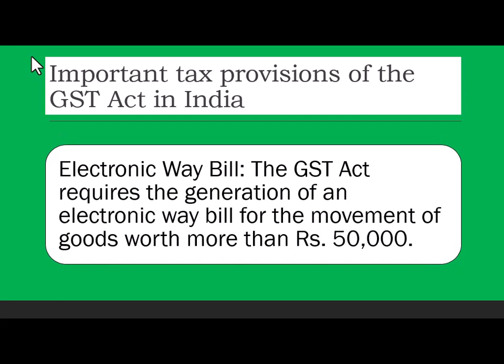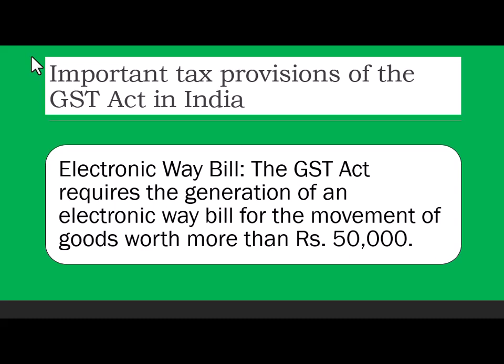Now there is something called the electronic way bill. It's an anti-evasion measure, where the government wants there to be no leakage. All businesses have to raise an e-way bill with the help of the portal. You have to go to the GST portal, and I will tell you about the portal also, and raise an electronic invoice from there. I'm just covering all the provisions, so please listen before asking any question. If it is not answered, please ask.